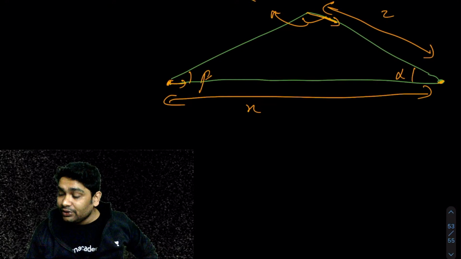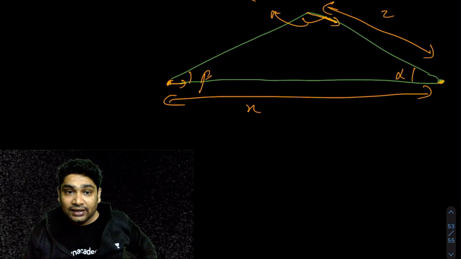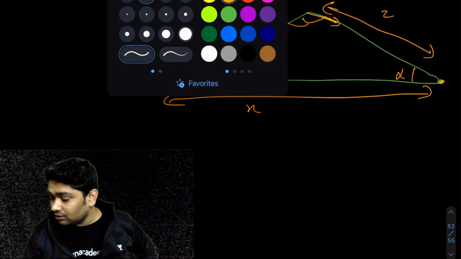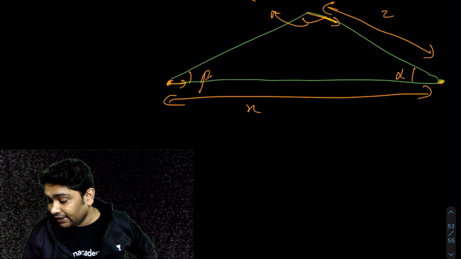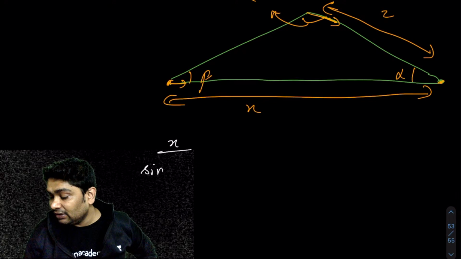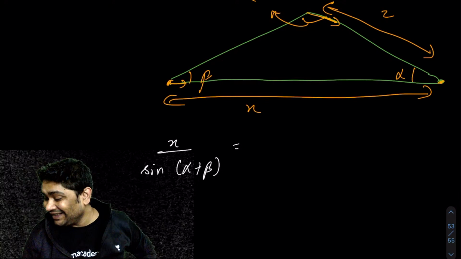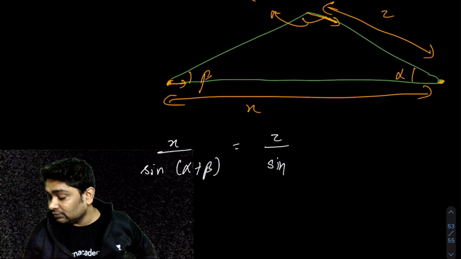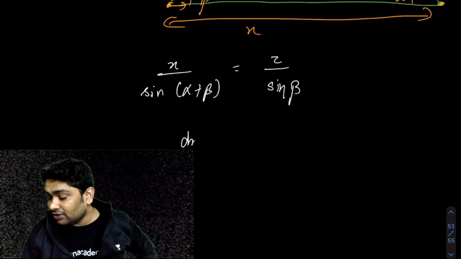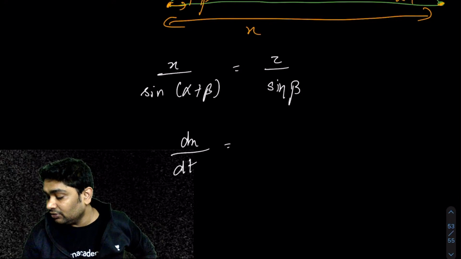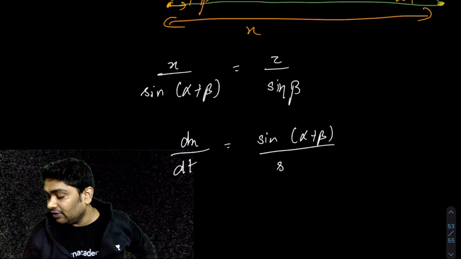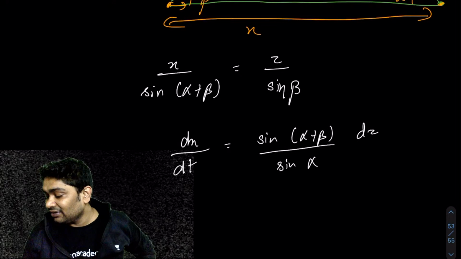I can relate them using the sine rule, right? Let's relate them using the sine rule. Can I say x over sine of alpha plus beta would be equal to z over sine of beta, correct? Now simply differentiate it. dx over dt would be equal to sine of alpha plus beta over sine beta times dz over dt.